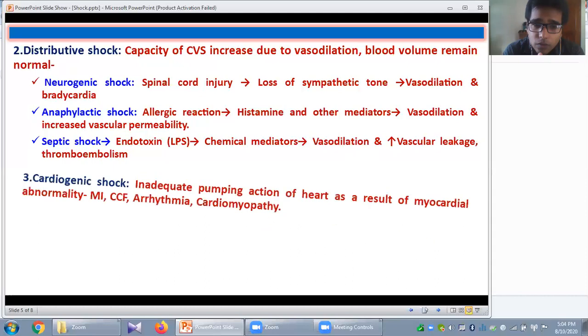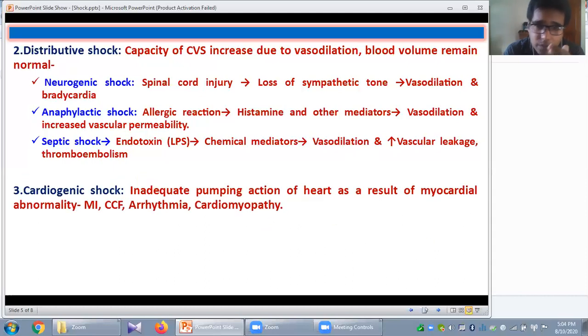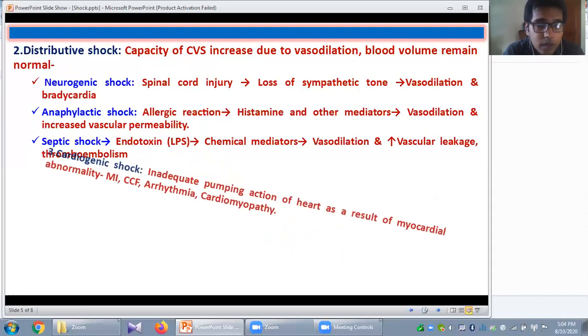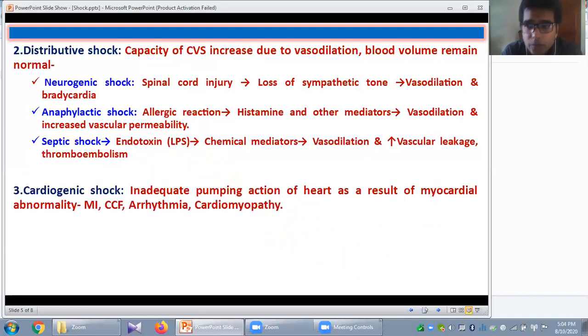Okay, so the ultimate result is reduction of perfusion pressure and inadequate generalized hypoperfusion, which leads to shock. So these are the causes of distributive shock. Now the third type of shock is so simple, it is called cardiogenic shock, the inadequate pumping action of the heart.